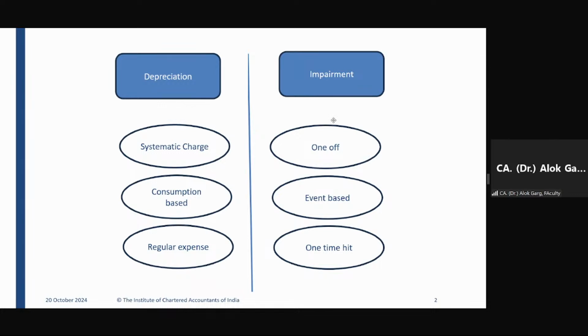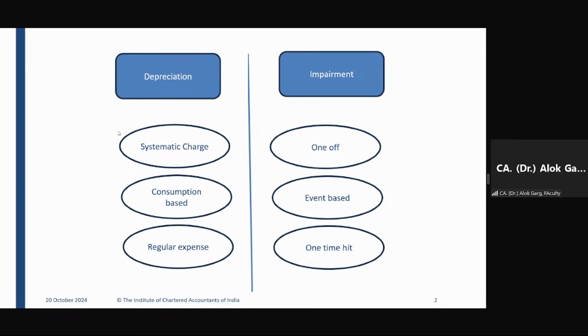So friends, if I compare impairment with depreciation, depreciation is a systematic charge to the P&L, right? Even the definition of depreciation is systematic allocation of depreciable amount over the useful life of the asset, right? And impairment is a one-off situation. Impairment is not a systematic charge, it is a one-off situation. Okay.